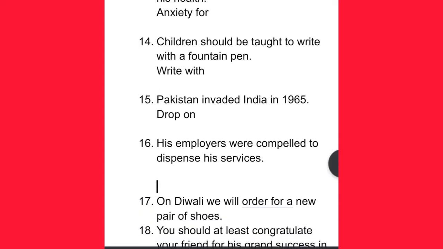Next one is: His employers were compelled to dispense his services. Whenever we use the word dispense, always remember to use the preposition with after it, and therefore this sentence will become dispense with his services, rather than simply saying dispense his services. All right.